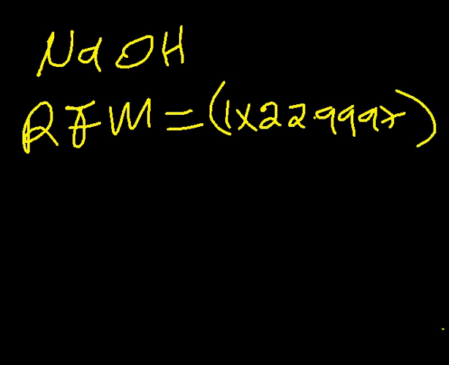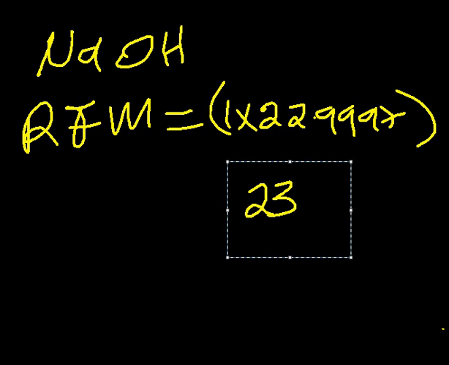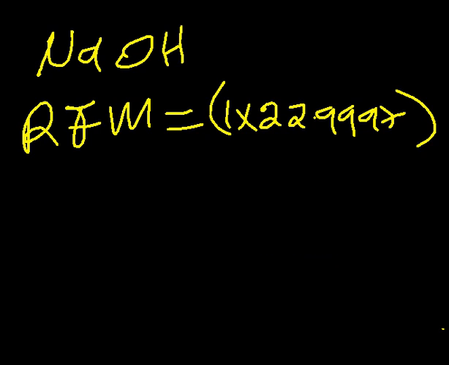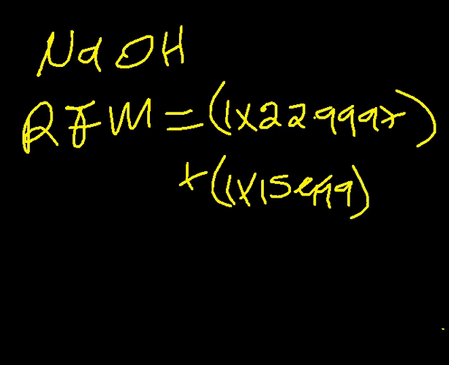That is for the university students. But at secondary school, we have it as 23. That is the Ar for sodium. Let's now have a plus, and we have only a single oxygen, given as 1 times 15.999, and plus, what about the hydrogen?